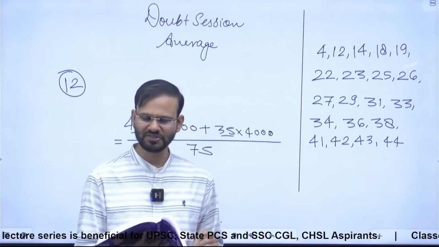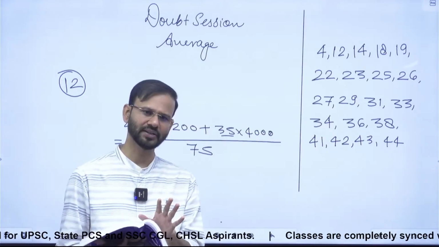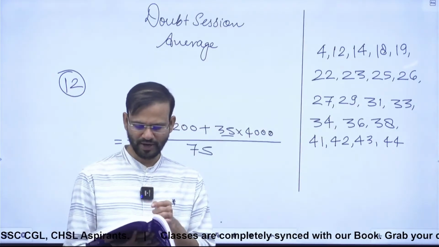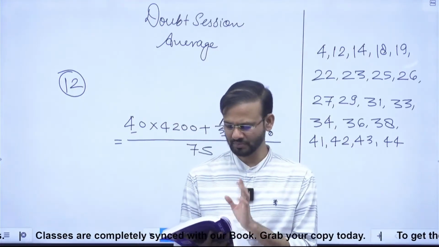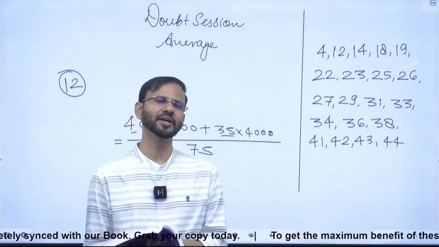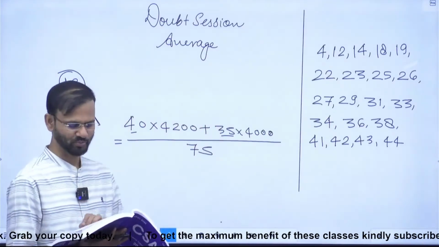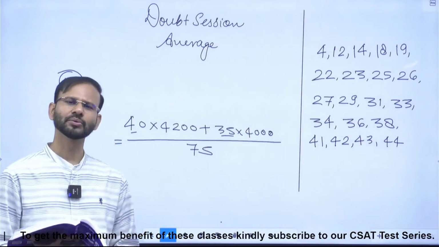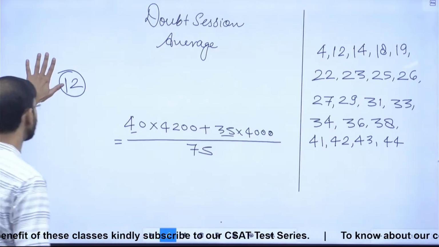So the average weight of 6 students is 50. So the sum will be what? 6 into 50, that is 300, and for next 2 students it is 2 into 51, so that is 102, and for next 2 students it is 2 into 55, that is 110. So guys, 300 plus 102 is 402, plus 110 is 512. 512 divided by 10, that is 51.2. All right. So guys, the answer is 51.2 for question number 14. D option is the correct choice. Okay friends, while reading the question you can solve it. There is no need to write anything, just think on it and the question will be solved.